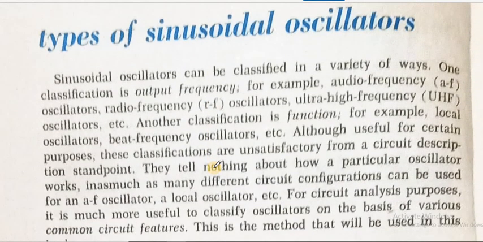Now sinusoidal oscillators can be classified in various ways. One method is by what type of frequency they give. If they give audio frequency, then they are called AF oscillators. If they give frequency in the radio frequency range, then they are called radio frequency oscillators. If they give output in the microwave region, then we say they are microwave oscillators. So there are a variety of ways. Another is how they function. They are local oscillators or beat frequency oscillators. In that case also we can do the classification.